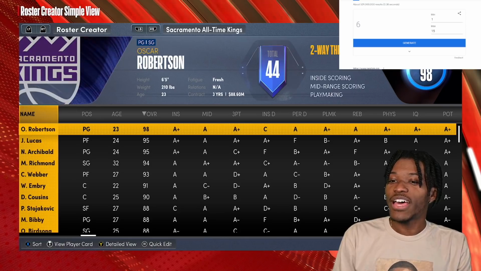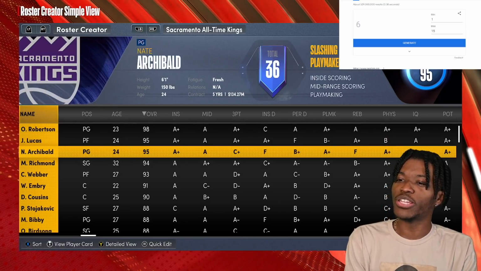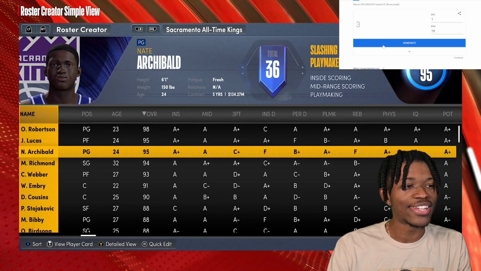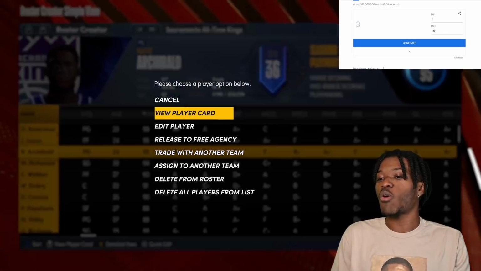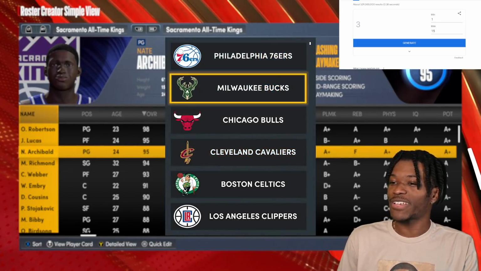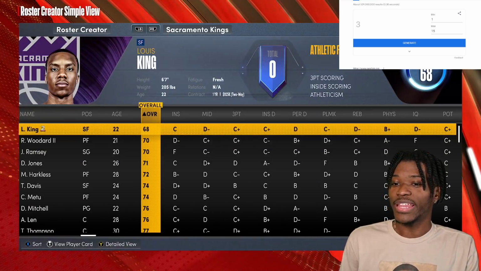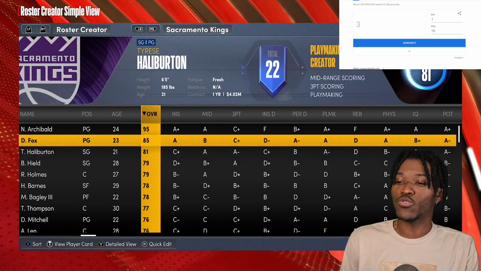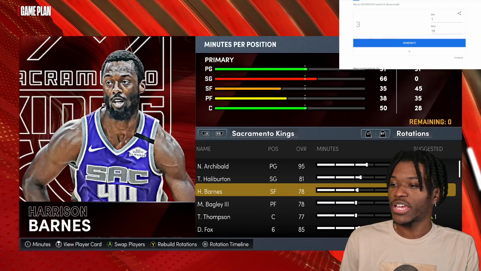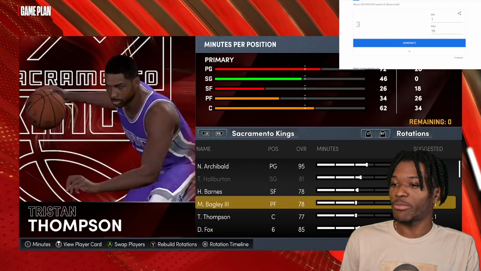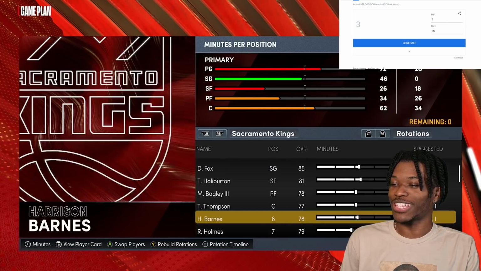Next, we have the Kings. They got Big O, they got Jerry Lucas, they got Nate Archibald, but they're gonna end up with Nate Archibald, 6'1" point guard. Not the greatest to have, considering all the guards in general you have on this team. But hey, you gotta do what you gotta do. Nate Archibald comes in and he's the best player. And they're trying to bring De'Aaron off the bench. I don't think I could do that, but that's how we rock it.